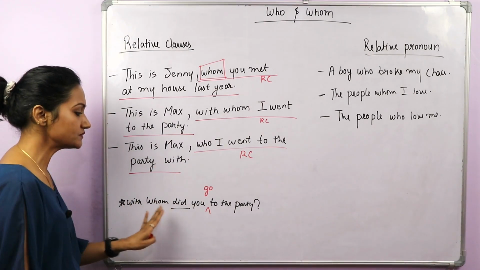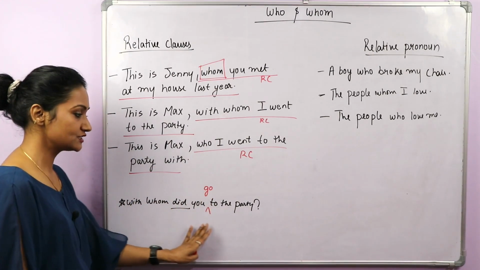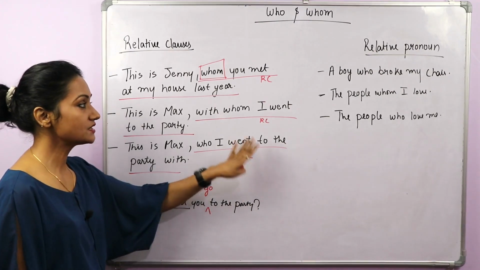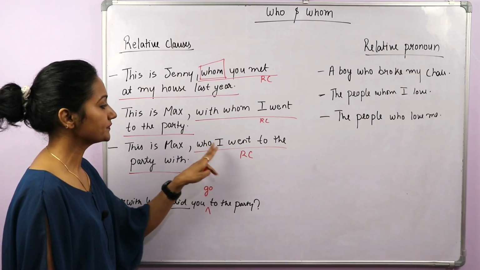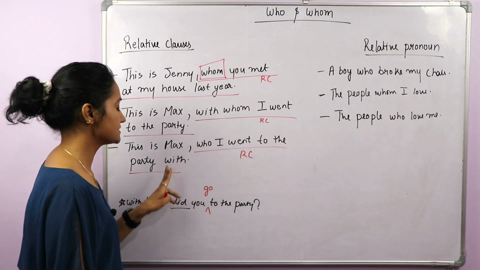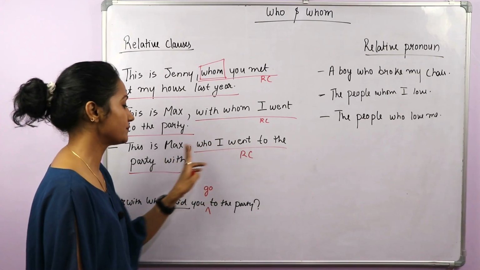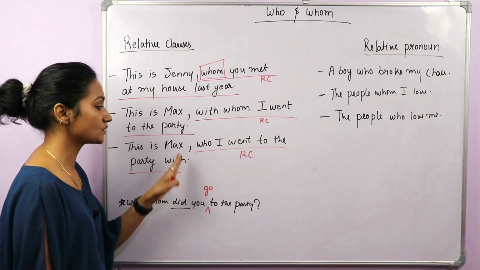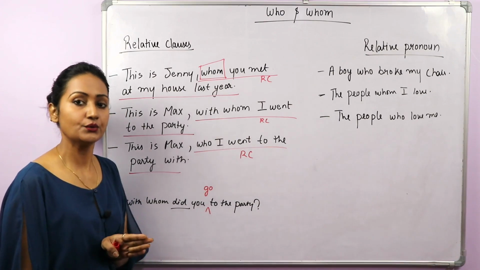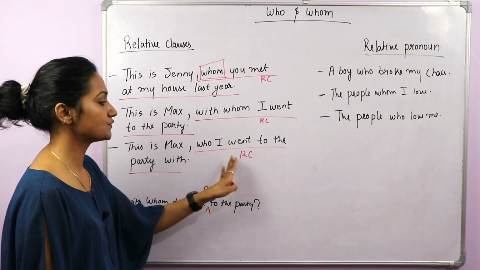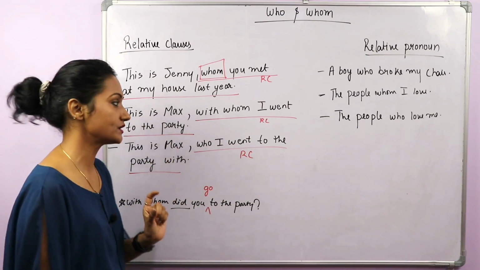Okay, so with whom did you go to the party? This way, because it's a question. But here we are not following that word order. Who I went to the party with. Who did I go to the party with? No, because this is not a question, this is a clause, this is a normal sentence. Okay, that's why you're not going to follow that particular word order.